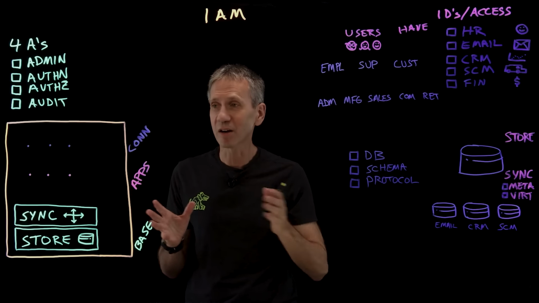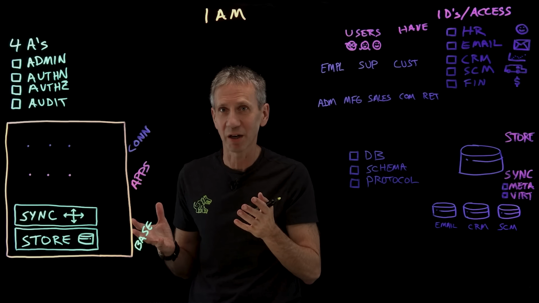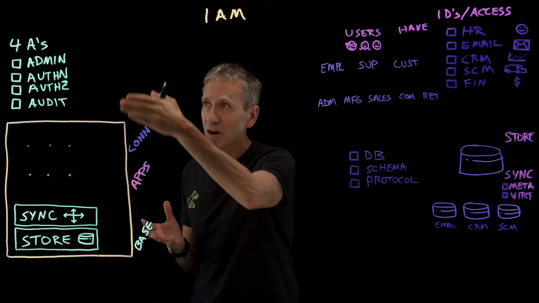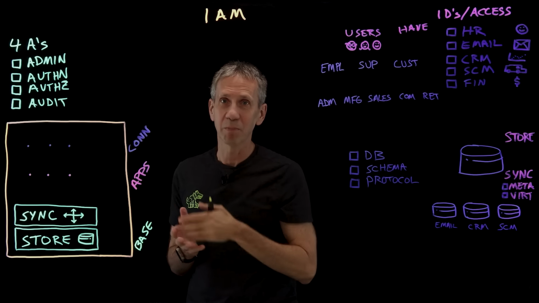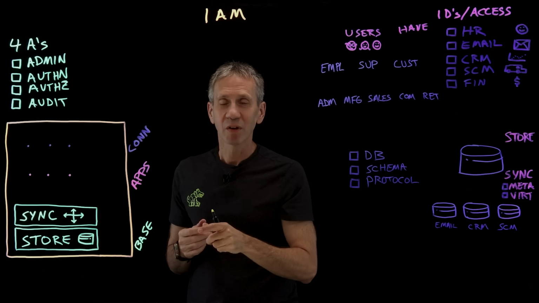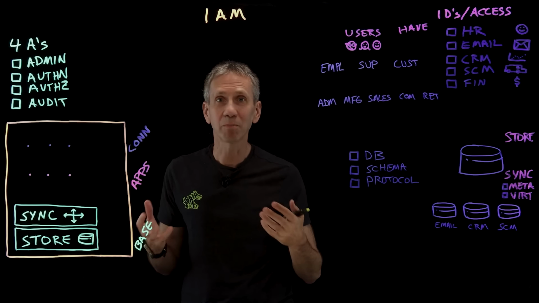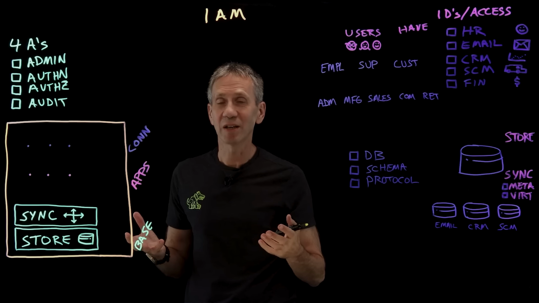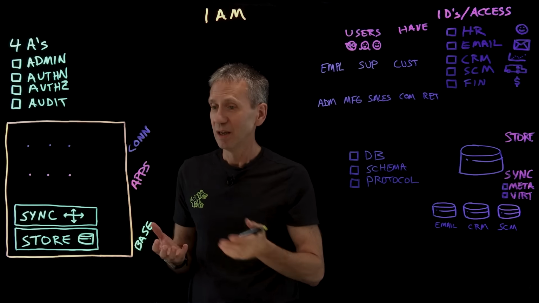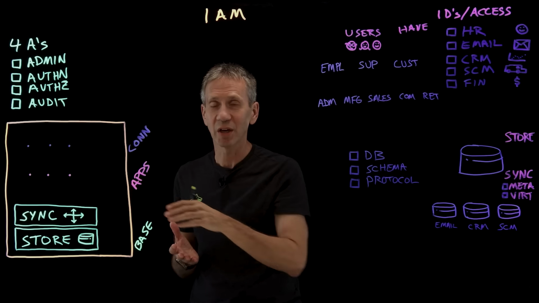We're going to talk about an architecture that you see here. This is a high-level conceptual architecture where we're going to talk about the capabilities that will implement that. Starting with this base level, think about if we were doing a building, this is the foundation, or this is the plumbing. This is the stuff that we're going to build on top of. And the first 2 concepts we're going to talk about here are store and sync.